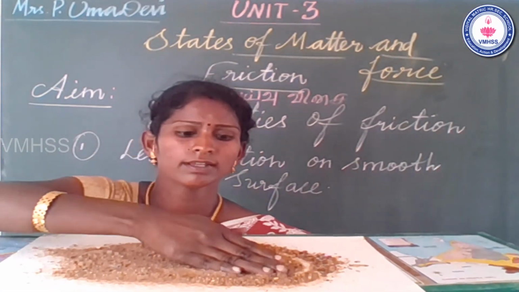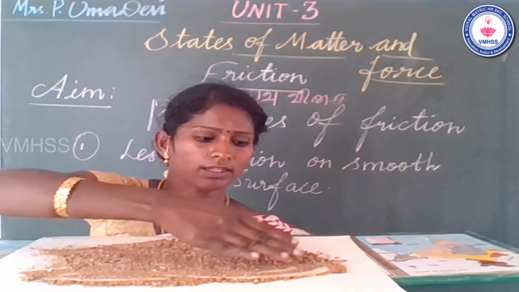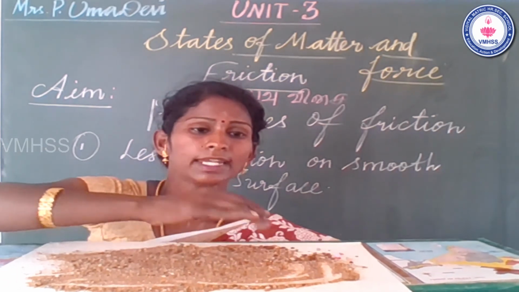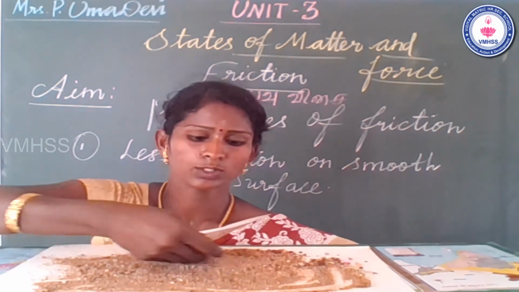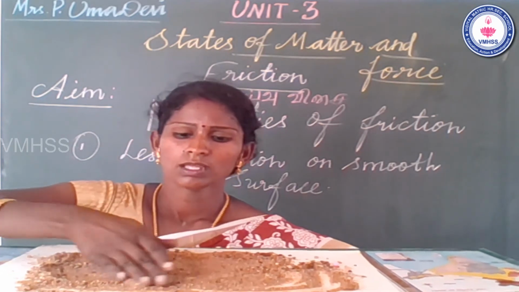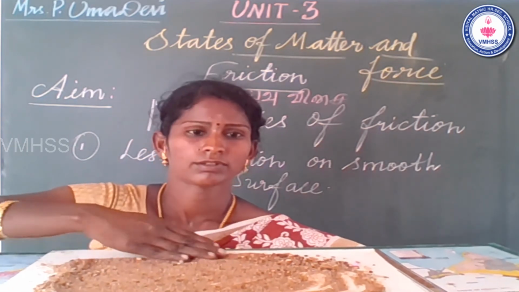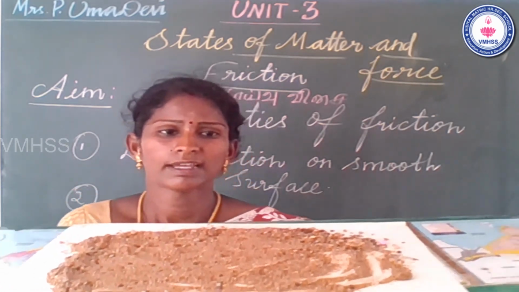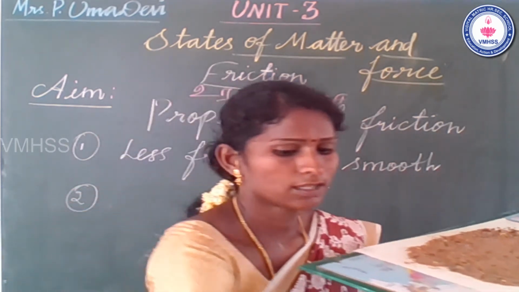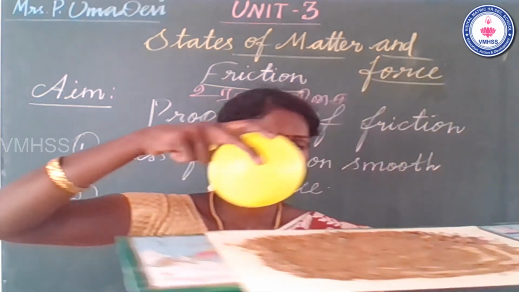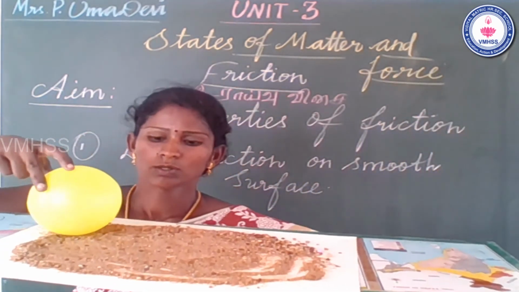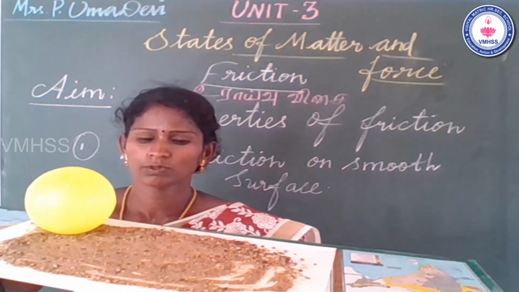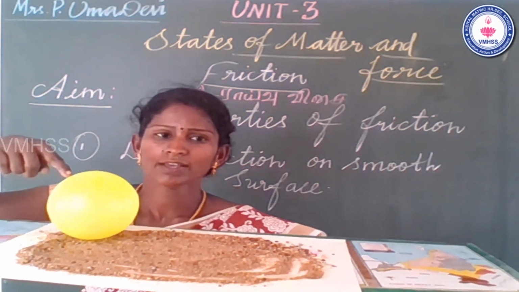First, we need less friction on a smooth surface. Second, I make one model on a rough surface. Again, the ball is moving on the rough surface. What do we observe? I apply some force.